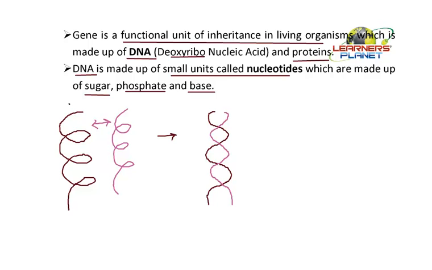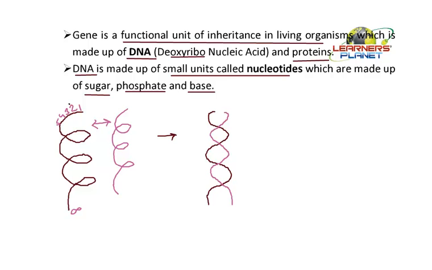Now in this case, we have said that these nucleotides are made up of three parts. The nucleotides have sugar, phosphate and the base. So all these units are forming this chain. There are so many units present in this particular structure. So many nucleotides. You cannot even imagine, 1, 2, 3, 4, 5. There are endless, an infinite number of nucleotides and they are attached to each other and are forming the long chain. The same is true for the other chain also.